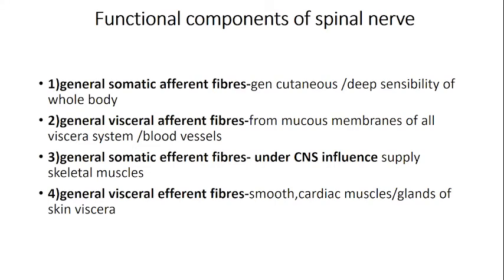General somatic afferent fibers come from general cutaneous and deep sensibility of the whole body, that is general sensation. Then you have general visceral fibers from the mucous membrane and viscera, bringing in sensations from the viscera. So both are bringing afferent fibers from somatic and visceral, that is all general sorts of sensations. So you have these two groups. Then you are going to have efferent. These were coming in, that is the afferent.